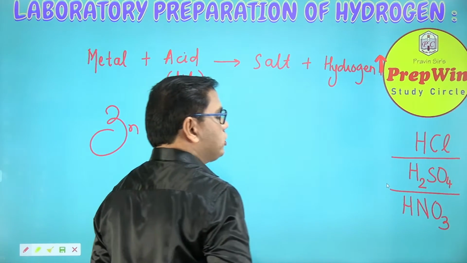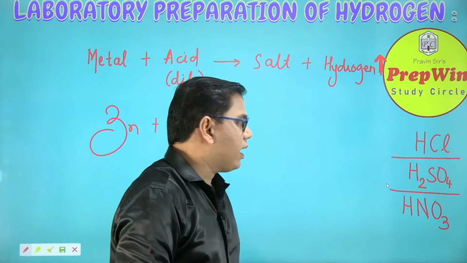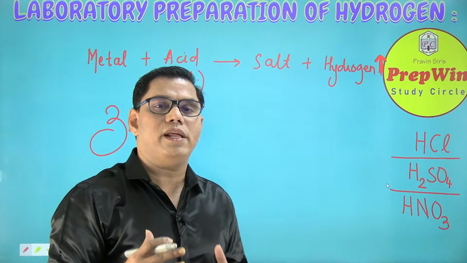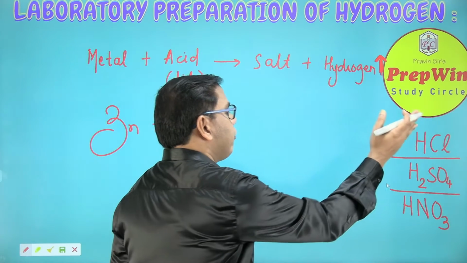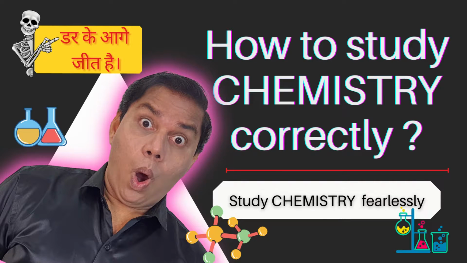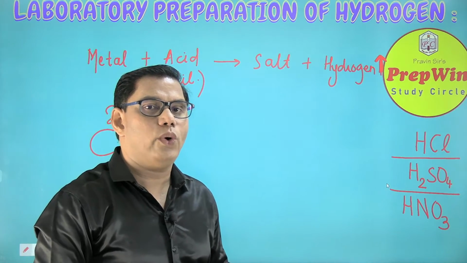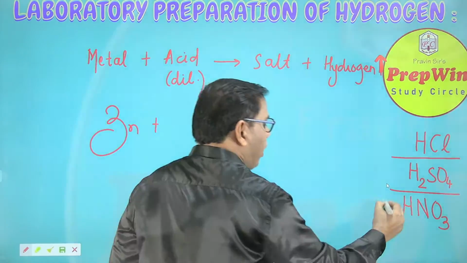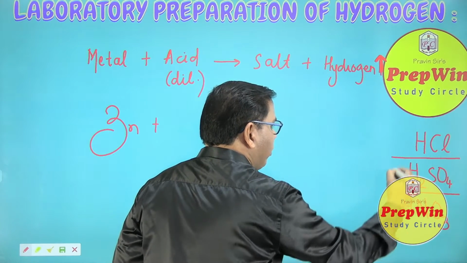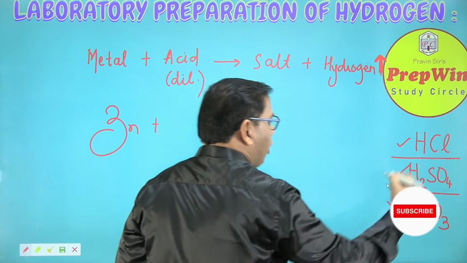HCl, H2SO4, HNO3. Again, I would like to remind you, please go and watch my video how to study chemistry if you want to understand why this name, why this formula. In that video, I have explained everything. Now we have the option of these three acids, and we can use any one of these.